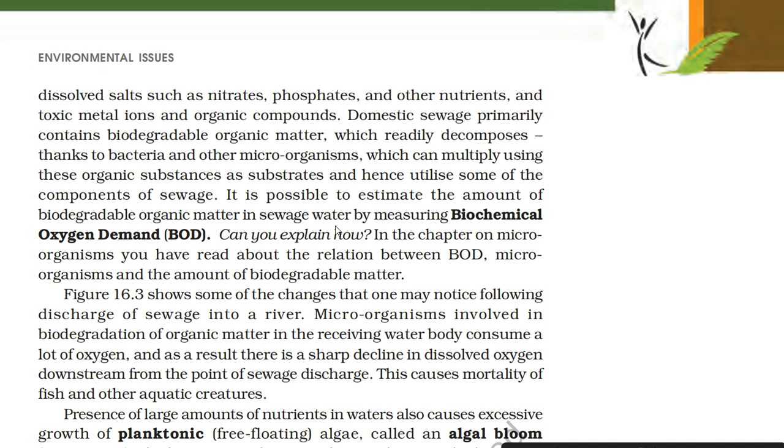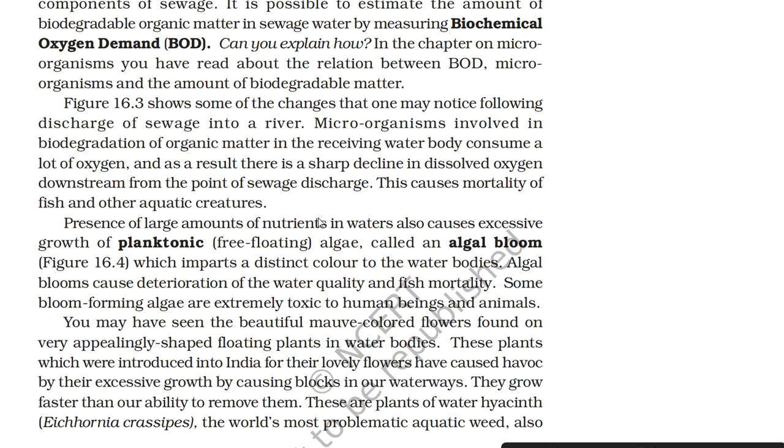It is possible to estimate the amount of biodegradable organic matter in sewage water by measuring biochemical oxygen demand, that is BOD. Can you explain how? In the chapter on microorganisms, you have read about the relation between BOD, microorganisms and the amount of biodegradable matter. Figure 16.3 shows some of the changes that one may notice following discharge of sewage into a river. Microorganisms involved in biodegradation of organic matter in the receiving water body consume a lot of oxygen, and as a result there is a sharp decline in dissolved oxygen downstream from the point of sewage discharge.